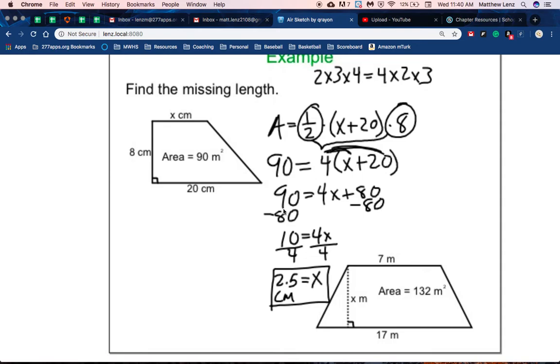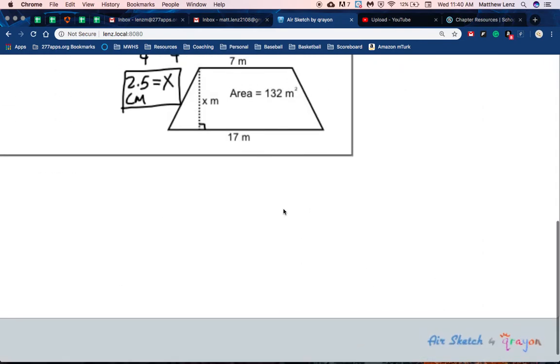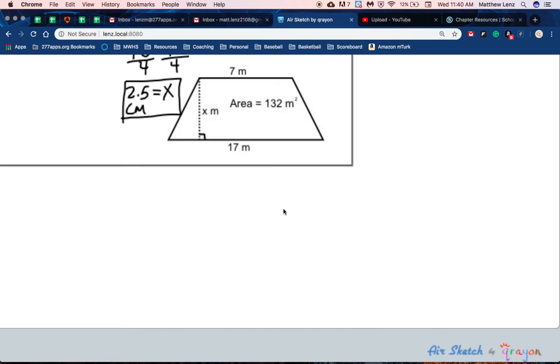Okay. Let's look at our second example here. And then, whoops, I'll have one more video for you on circles, and that will be it. This time we don't know the height. Okay, so a little bit different. We don't know the height, but we know both the bases. So I have 132 equals 1/2 times (7 plus 17) times, and we'll just call that x. You can use an h if you want, whatever makes more sense to you.